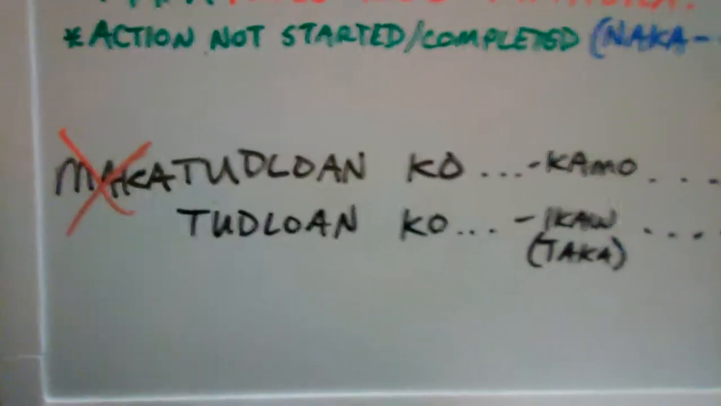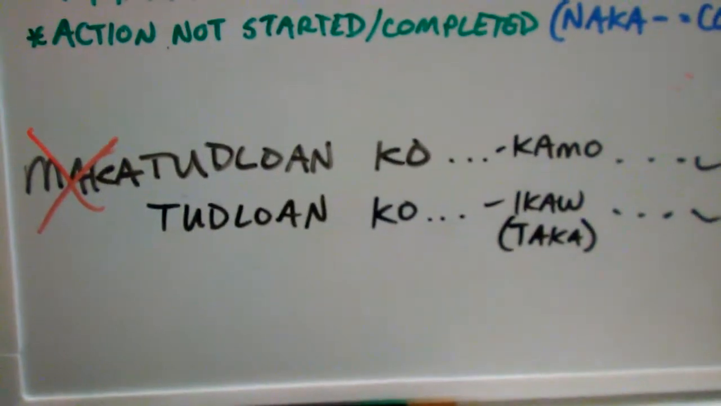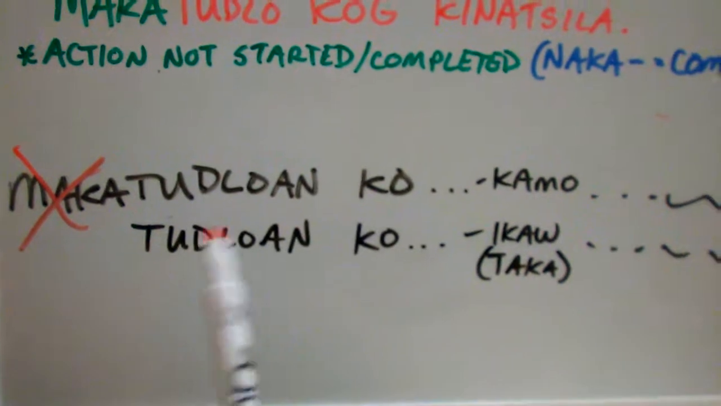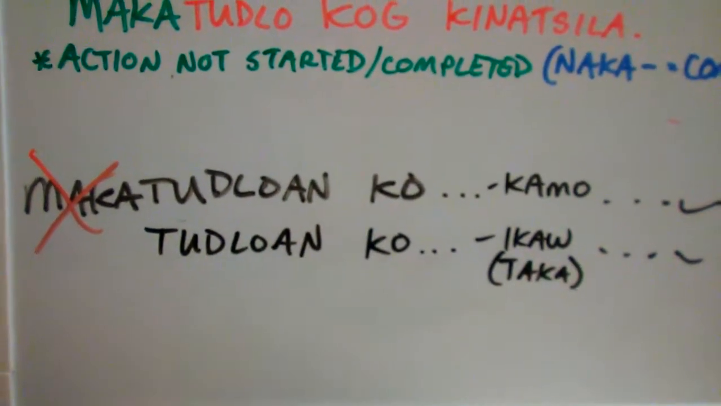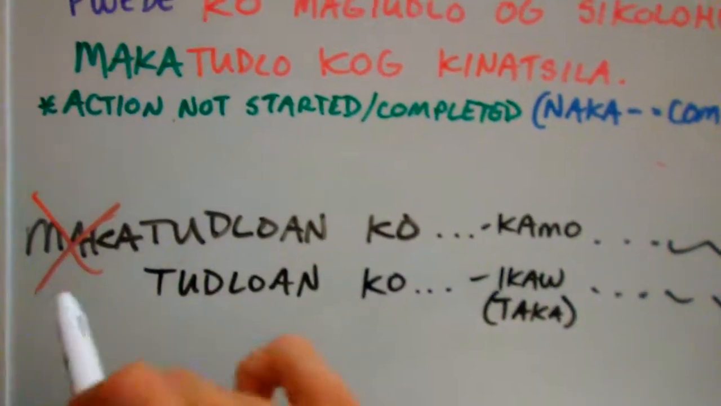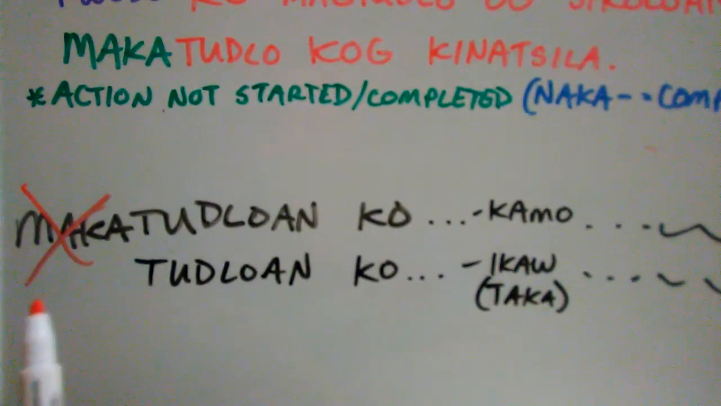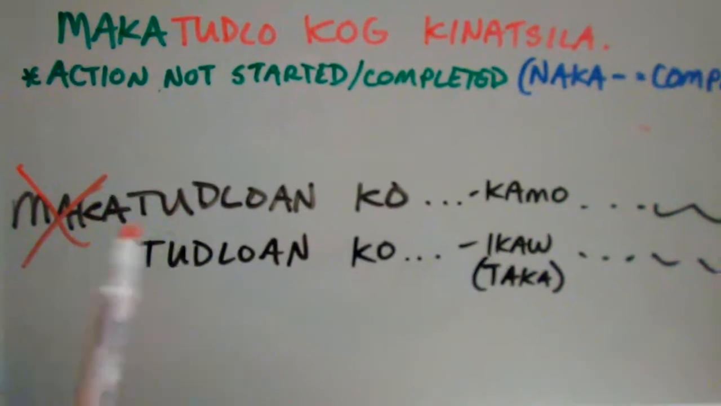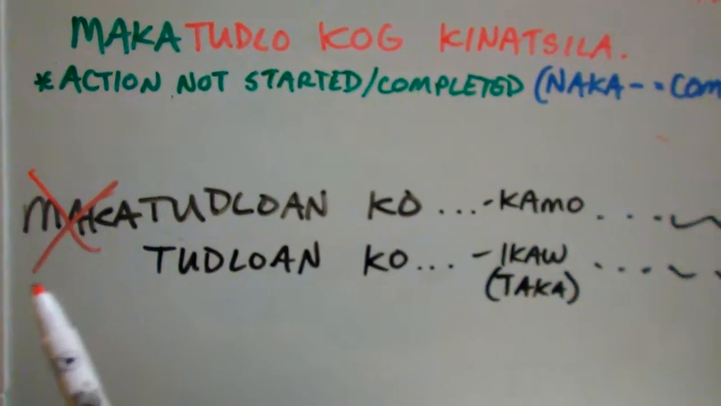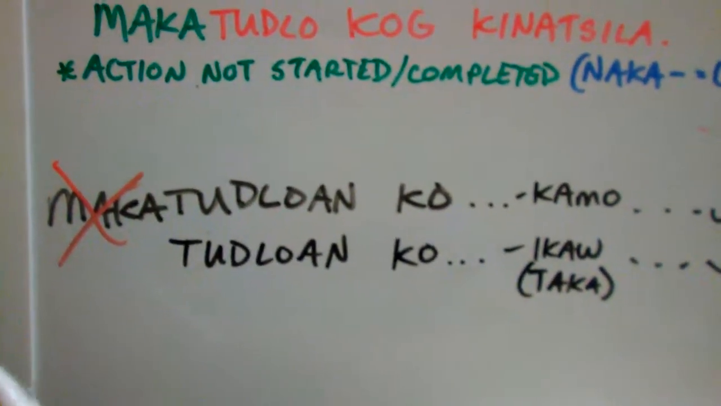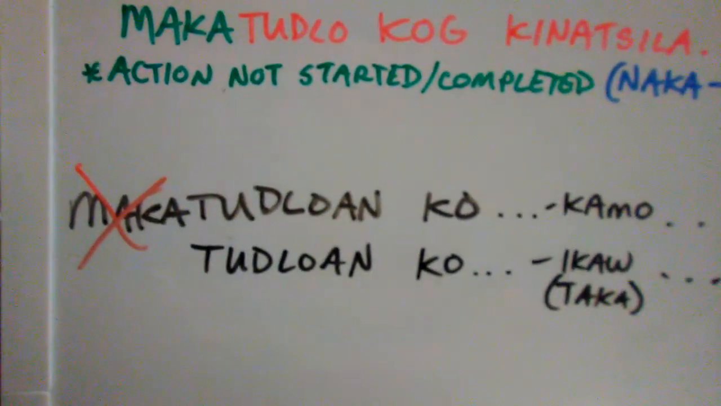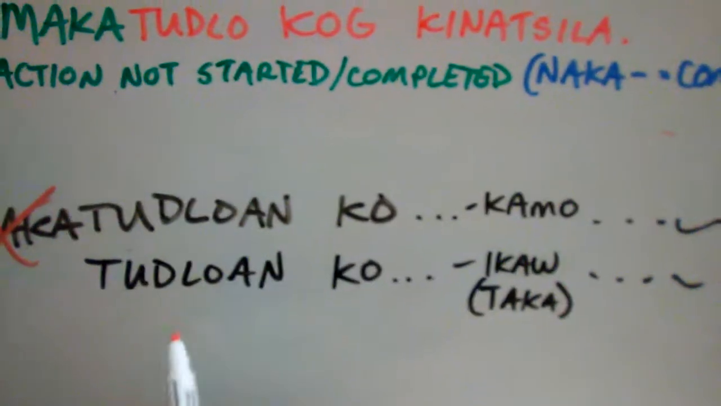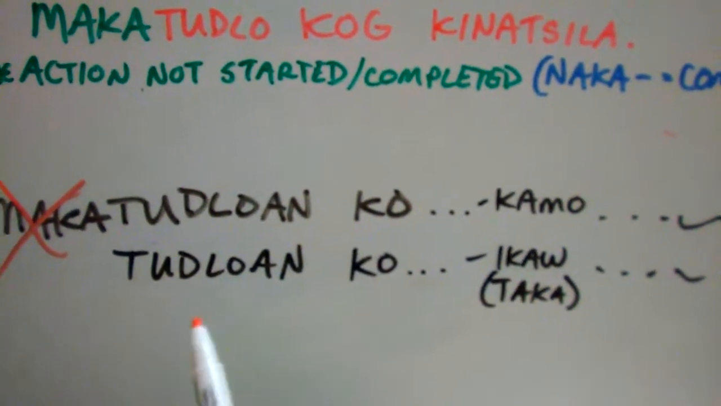And the last thing I want to talk about was this. So this one, I hope, really clears up some stuff. Okay. One of the comments said makatudloan ko, and that to me just didn't sound right. Like we don't need the maka. I guess you can say makatudloan ko, but it just sounds really awkward to me, at least. Maybe some people might find it normal, but that's why I would rather just cross out that maka. Tudloan ko is where I want to focus on, right?